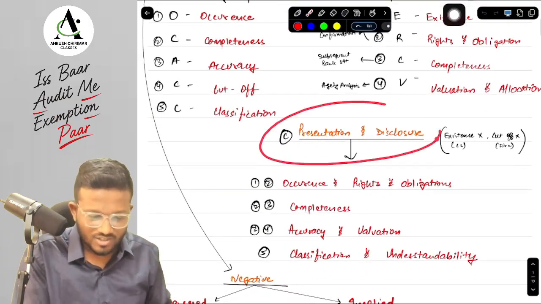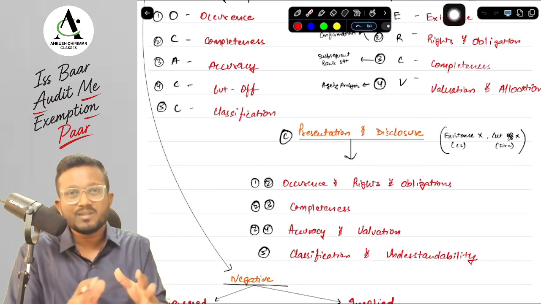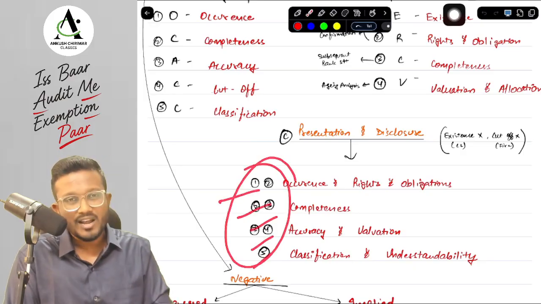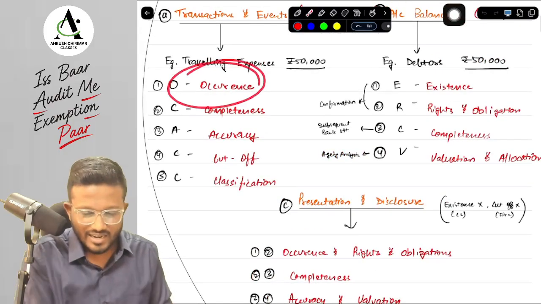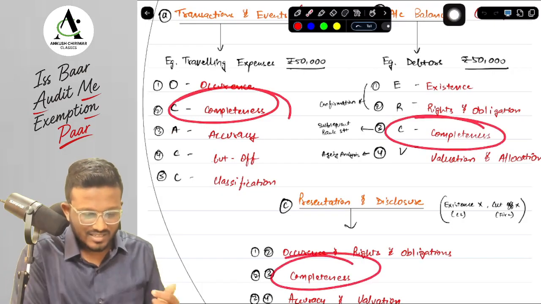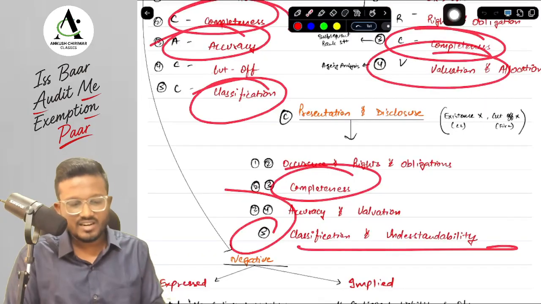And the last category is your presentation and disclosure. You don't have to remember assertions separately for this presentation and disclosure because they are coming from above only. 1 2, 2 3, 3 4, 5. What is 1 2? 1 2 is basically your occurrence and rights and obligation. 2 3 is basically your completeness. 3 4 is basically accuracy and valuation, and 5 is basically your classification and understandability.